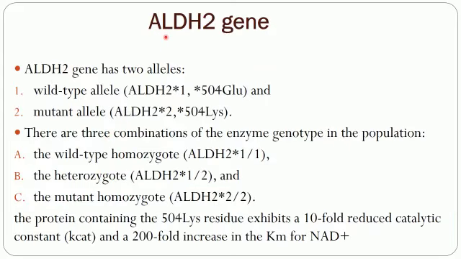Now let us look at the aldehyde dehydrogenase 2 gene. This gene has 2 alleles, that is the wild type allele and the mutant allele. In the wild type allele there is glutamic acid at 504 position, whereas in the mutant allele there is lysine at the same position. Now there are 3 combinations of the enzyme genotype in the population: the wild type homozygote, the heterozygote, and the mutant homozygote.